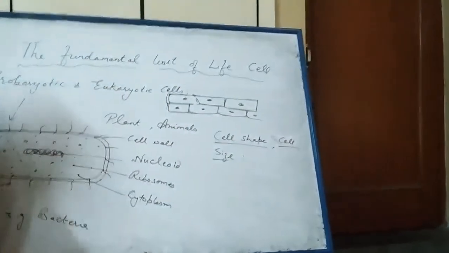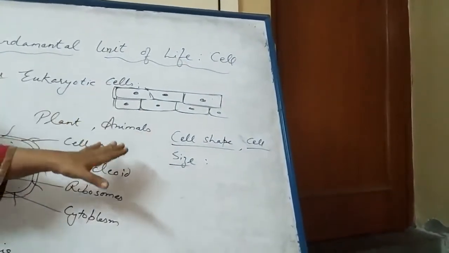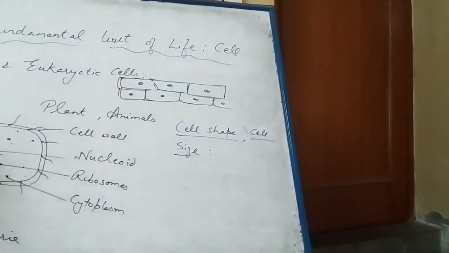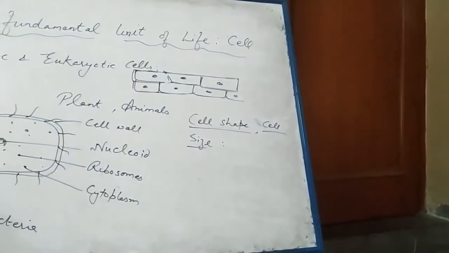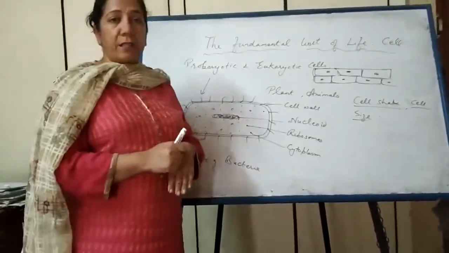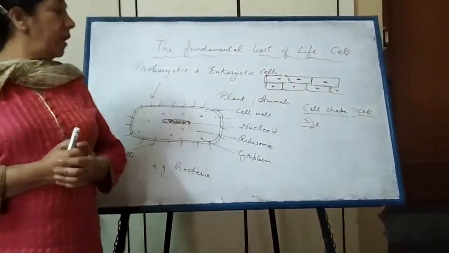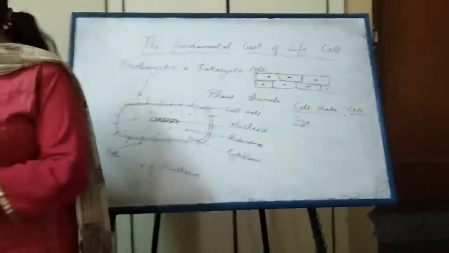Cell shape depends upon the location and the function of the cell. Like nerve cells are elongated as they have to send message to different parts of the body. Skin cells are flattened, so cell shape is depending upon the function and location of the cell.